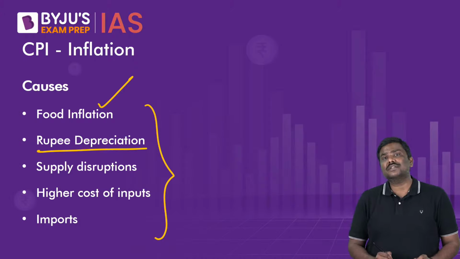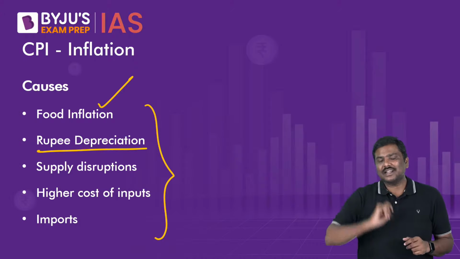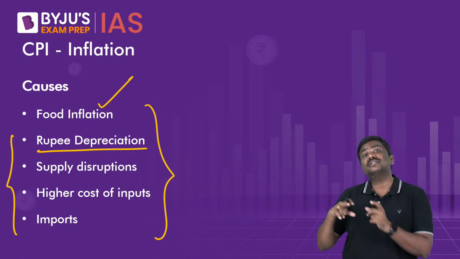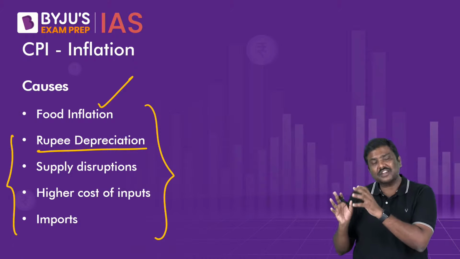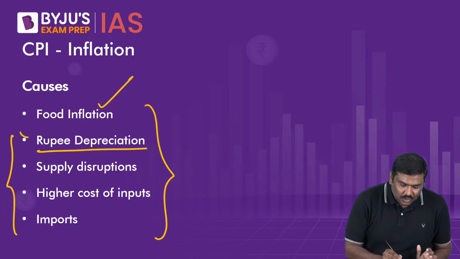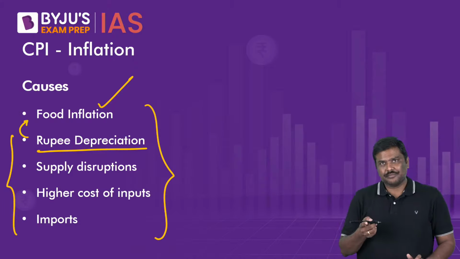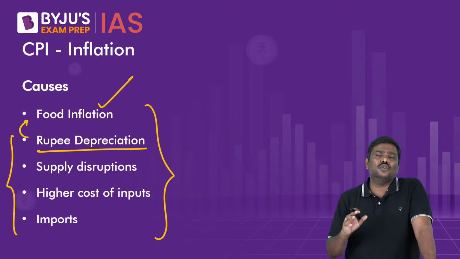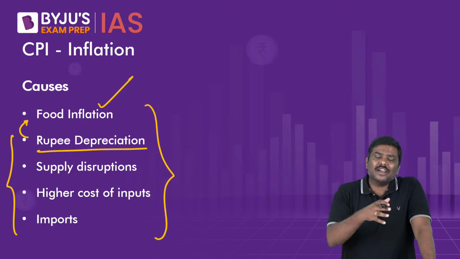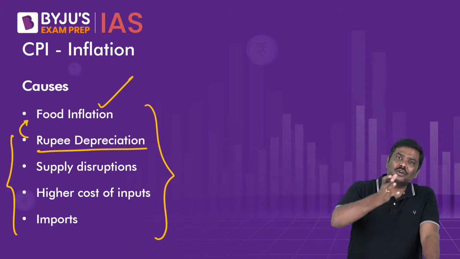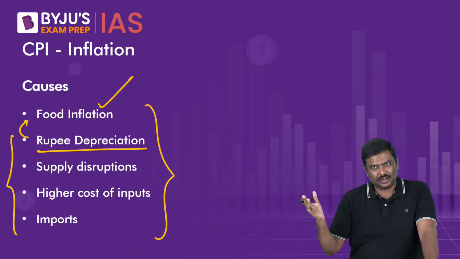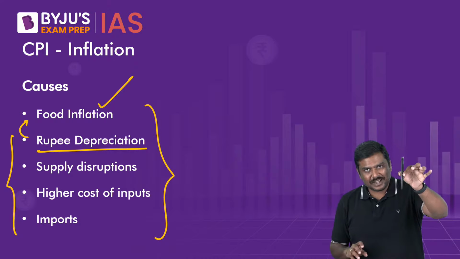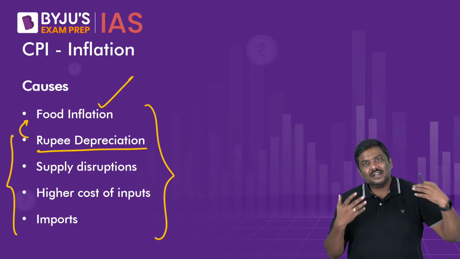Second one is rupee depreciation. And before going forward, please understand, many of these factors which are written separately, which are causes of the overall inflation in the domestic market, are also contributors to food inflation. Because in the next slide, when I discuss food inflation, don't be confused as to, sir, why are you discussing the same factors under overall CPI as well as food inflation? Because I'll give a very simple example. Imagine you're manufacturing this particular pen and you import certain raw material.